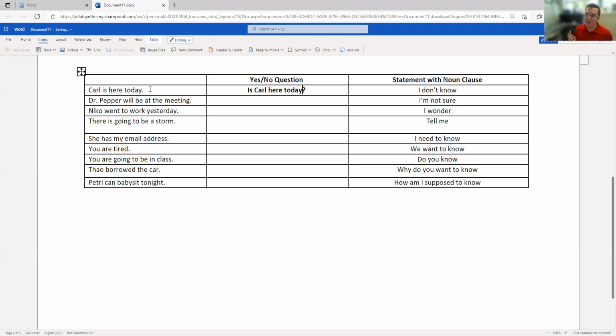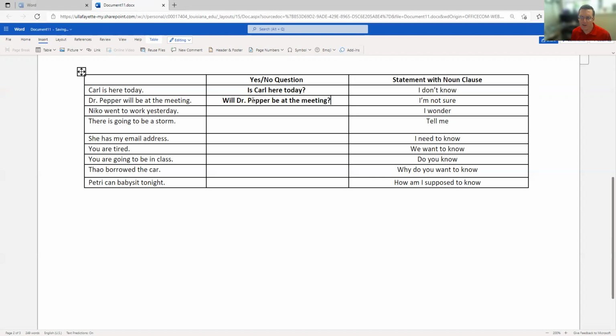In the next sentence, we have a future tense with the word will. Dr. Pepper will be at the meeting. If we want to ask this as a yes/no question, we flip the modal will with the subject, just like we flipped the to be verb with the subject. So the question is, will Dr. Pepper be at the meeting?